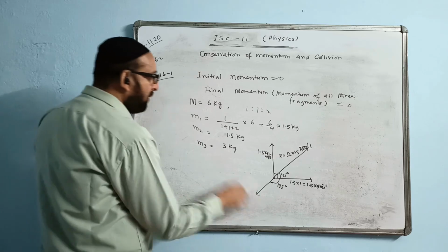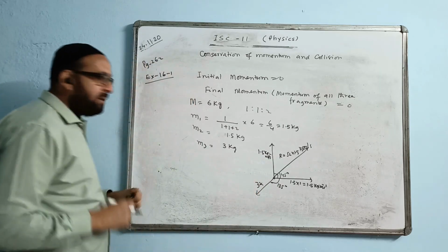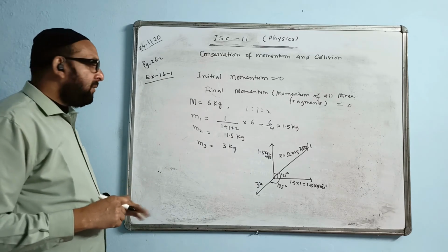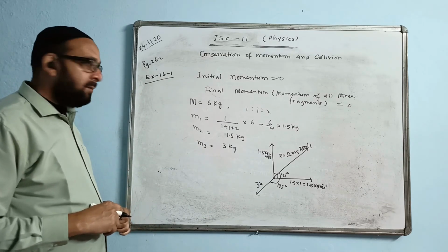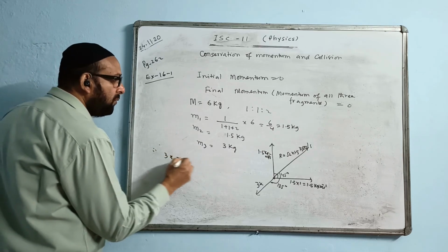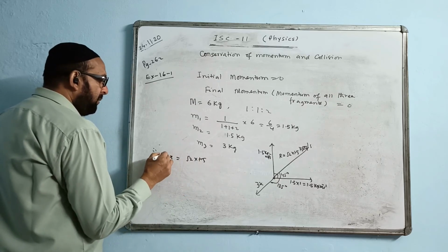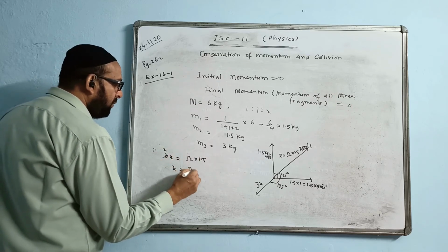And what is the mass of the third fragment? 3 kg. And the velocity or speed of this is x. Mass is different here, so we write 3x. Therefore, 3x is equal to √2 into 1.5. Since 1.5, 3 will go, x is coming √2/2.